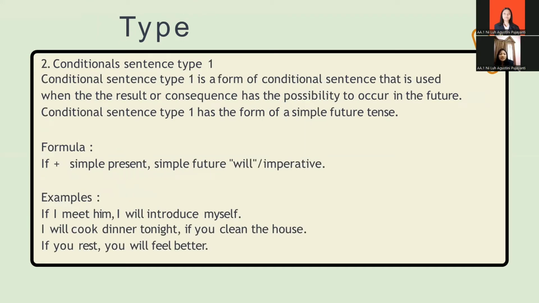Second, conditional sentence type 1. The conditional sentence type 1 is a form of conditional sentence that is used when the result or consequence has the possibility to occur in the future. This can happen because there are still realistic conditions that make sense for the possibility to occur. Therefore, conditional sentence type 1 has the form of a simple future sentence.